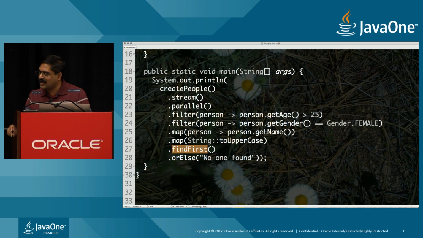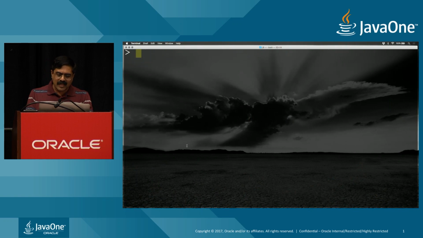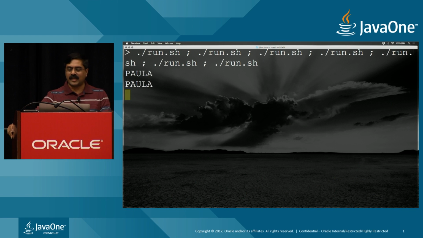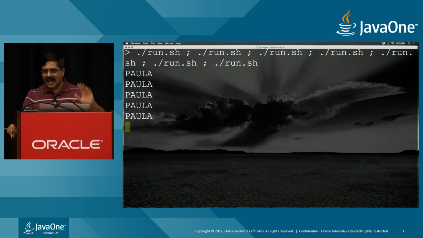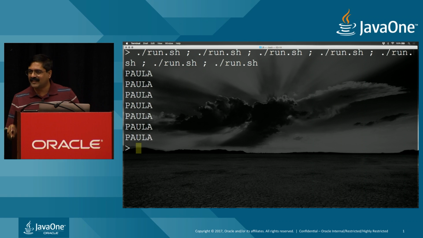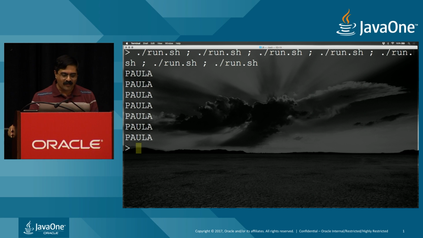Awesome. But unfortunately, though, you're going to do this in parallel, which is great. But what are you going to get? You're going to get Paula all the time. You better, right? Because you want the first one. The ordering is important to you. Let's see if that's true. Let's go ahead and run this and see it's Paula every single time. Again, that's not a proof. Just because I run it 70 times, it doesn't mean it's correct. Again, trust me on that.